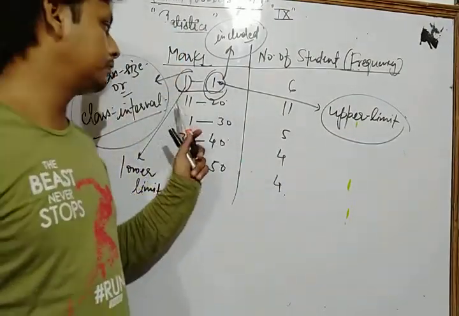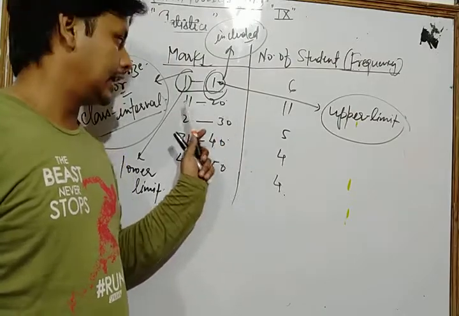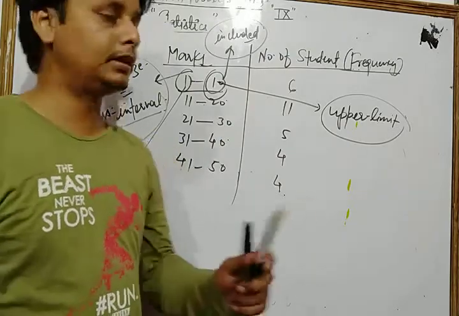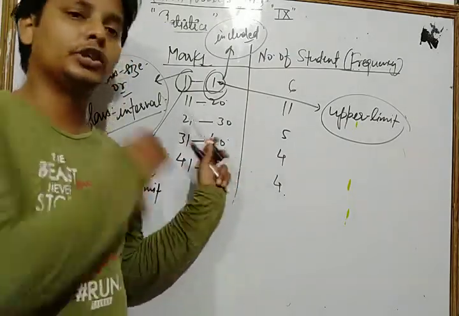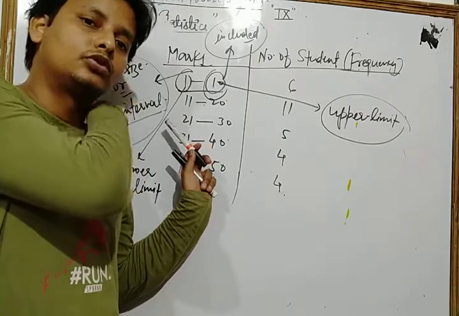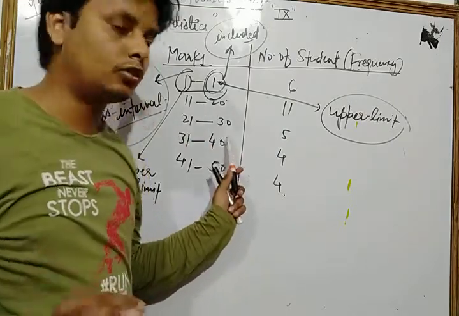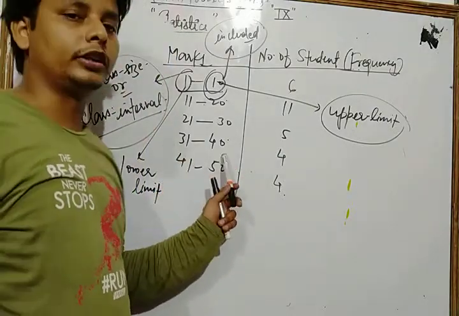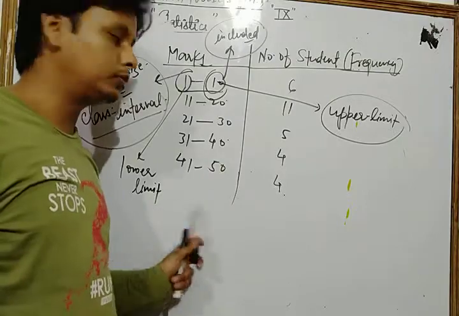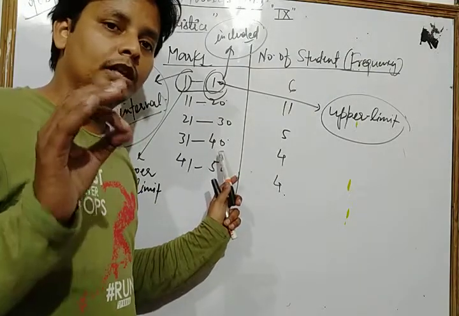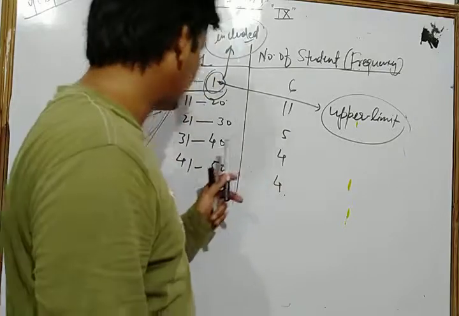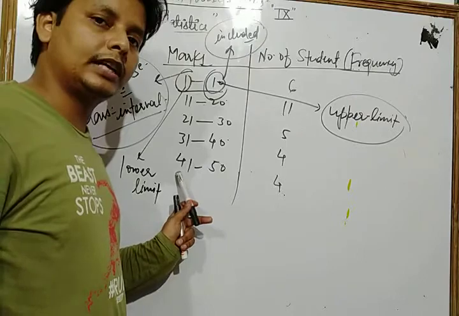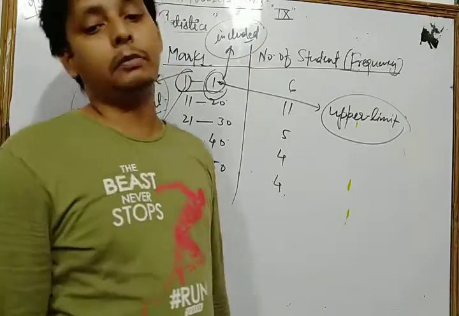Similarly, in class group 11 to 20, 11 is known as the lower limit and 20 is the upper limit. In class group 21 to 30, 21 is the lower limit and 30 is the upper limit. In 31 to 40, 31 is the lower limit and 40 is the upper limit. In 41 to 50, 41 is the lower limit and 50 is the upper limit.